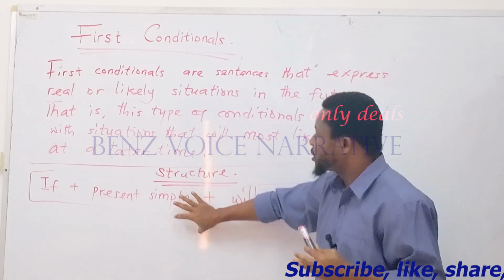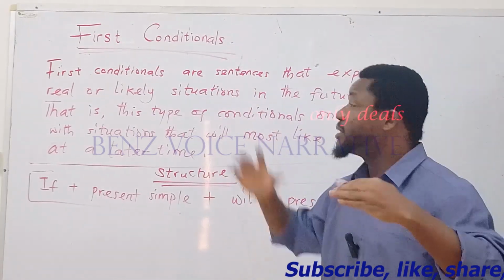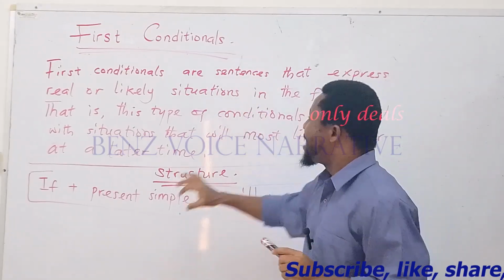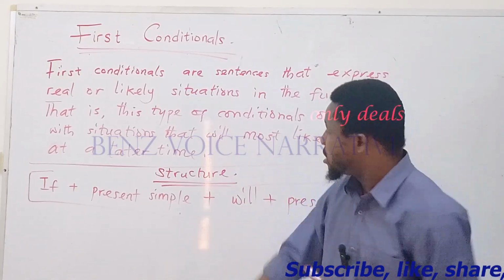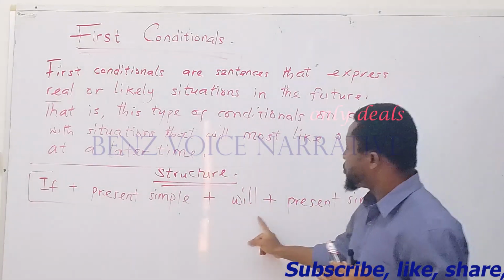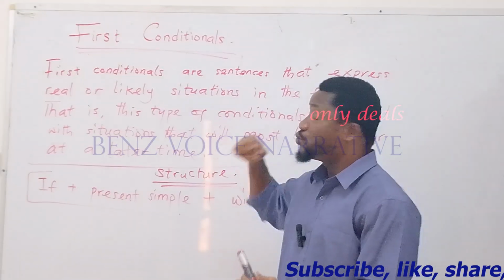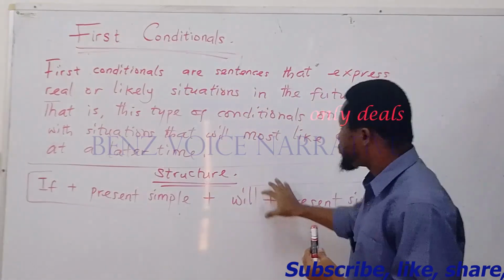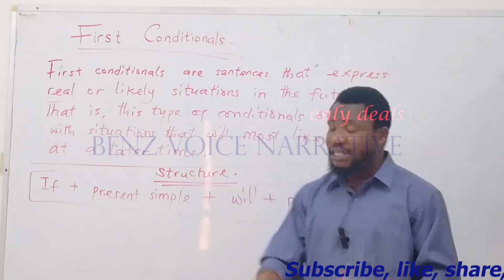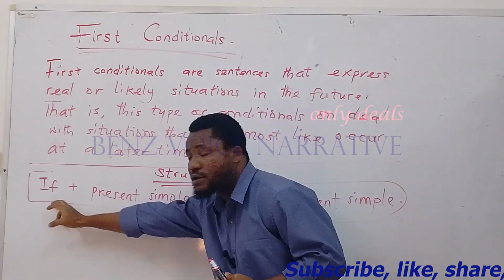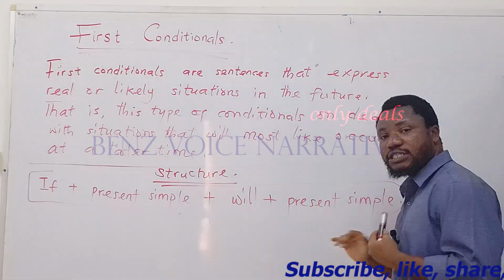If you want to know the structure of the zero conditionals, please go back to the second video, not the first. In the second video in the series, we talked about zero conditionals as well as the structure. But right now, this structure here differs from the structure that gives rise to the zero conditionals. So remember the structure for first conditionals, that is conditionals that express real or likely possibilities, is given as if plus present simple plus will plus present simple.